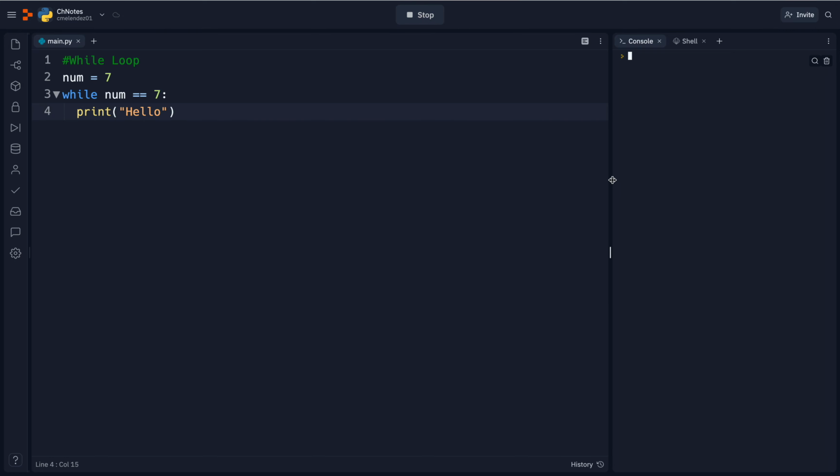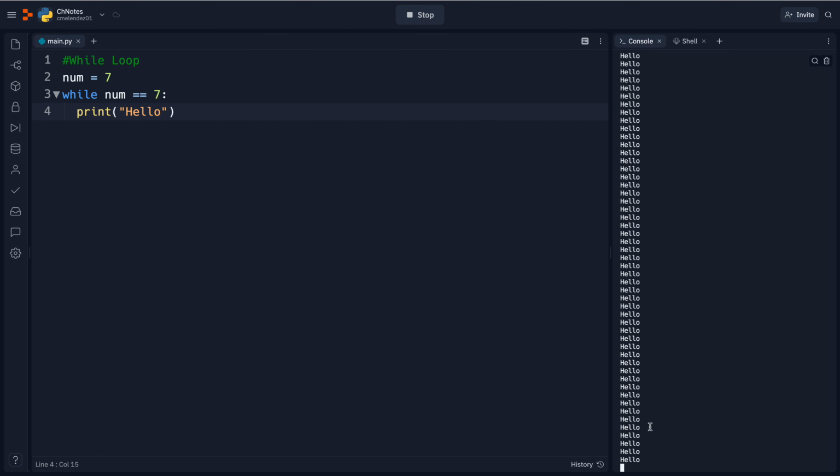If I run this, you're going to notice a bunch of hellos, and it's not stopping. It's continuing to increase. Let me stop this to show you that it's called an infinite loop.